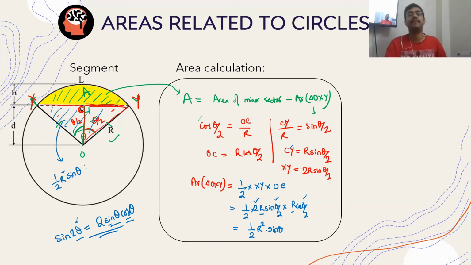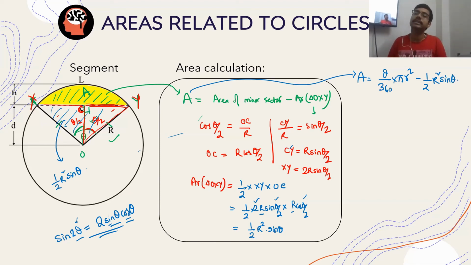So finally, if I talk about this area A, this A will be what? Theta by 360 into pi R square, which is the area of the entire sector, minus half R square sin theta. This is the area of the triangle. Together, the area of the minor segment comes out with this.